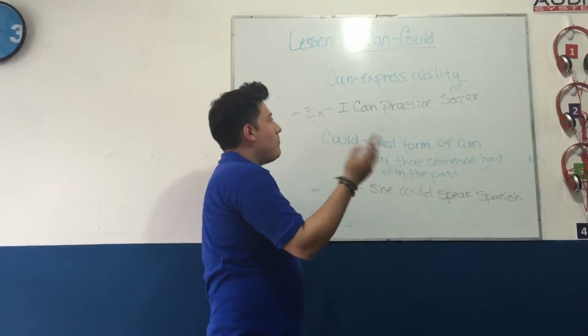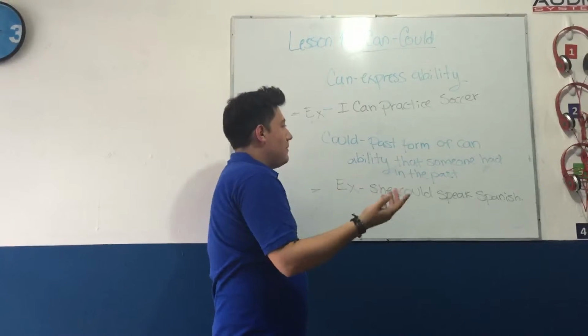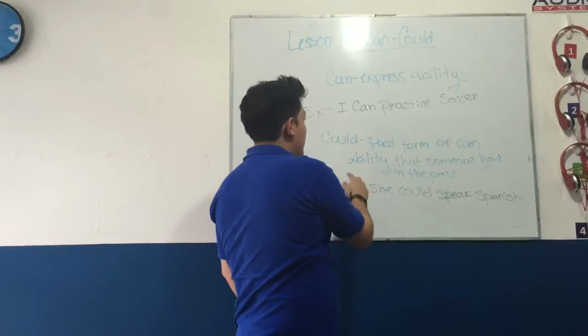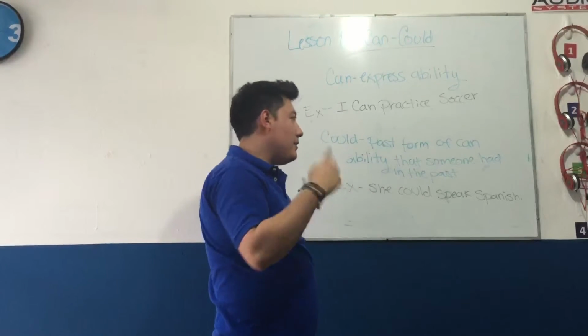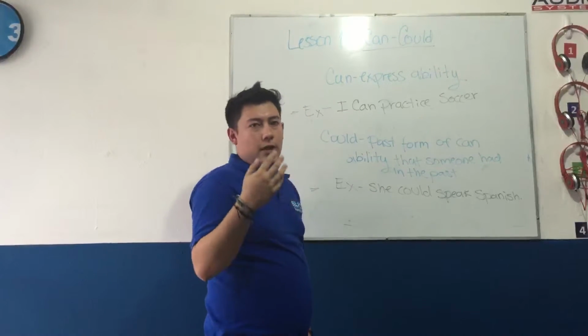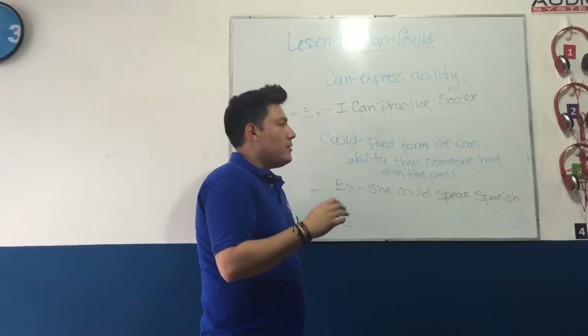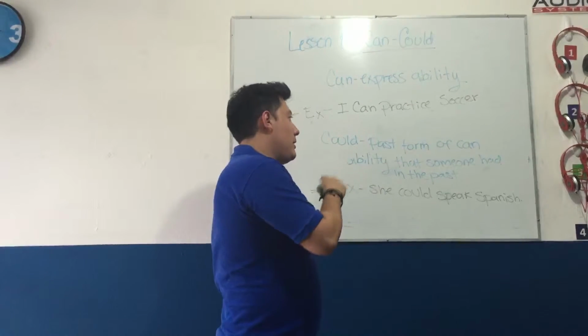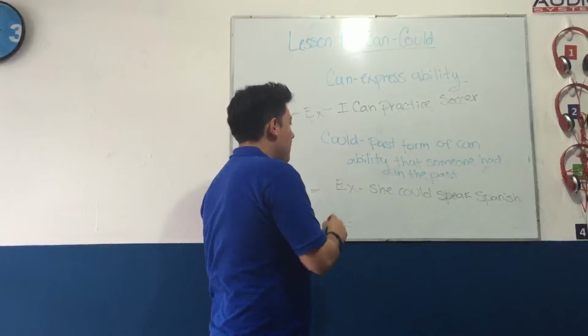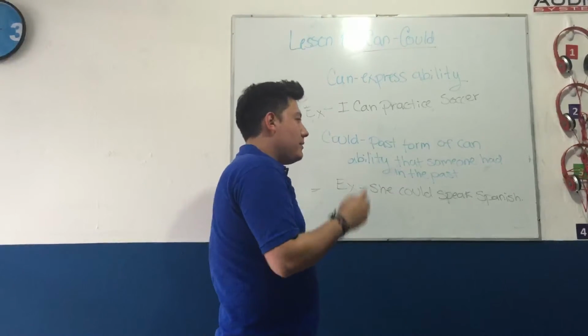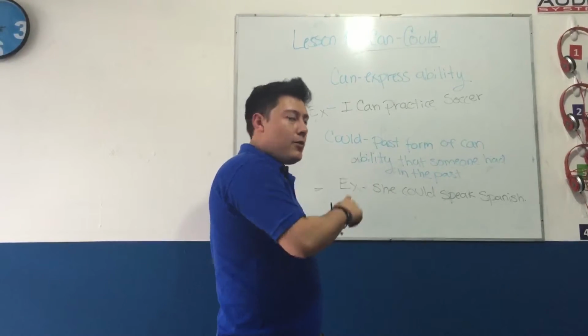And could is the past tense of can. It's the past form of can. Ability that someone had in the past. When you talk about a past tense but using can, you use could. For example: she could speak Spanish, she could play soccer.